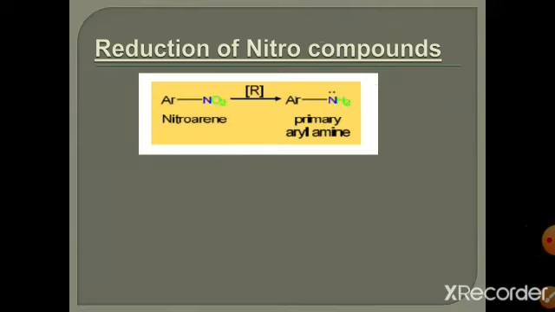So in this reaction condition, NaNO2 plus HCl is present. When these two species react, they are converted into HNO2, which is known as nitrous acid, plus NaCl. This nitrous acid reacts with primary amine. It is converted into diazonium ion.